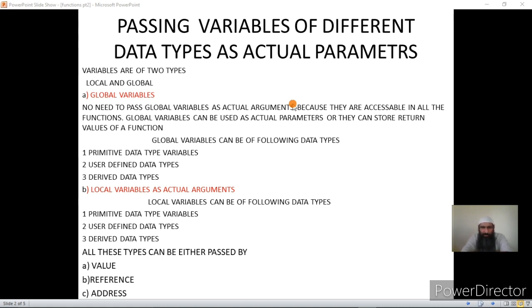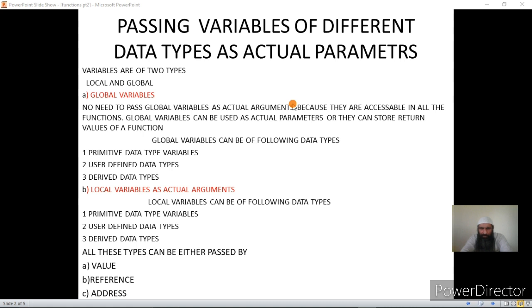Global variables are those variables which are declared outside the body of any function. That is, these declarative statements are not part of the body of any function, and these global variables are allocated memory when the program execution starts, and the memory is deallocated when the program execution ends.